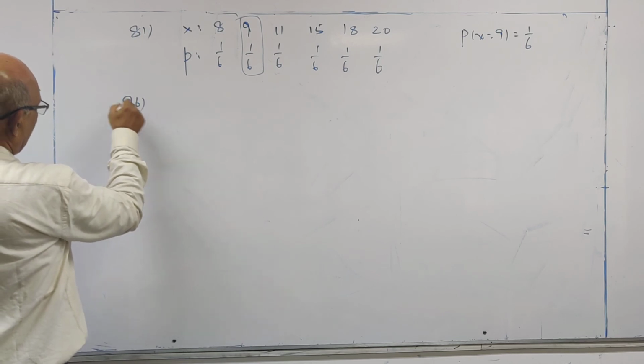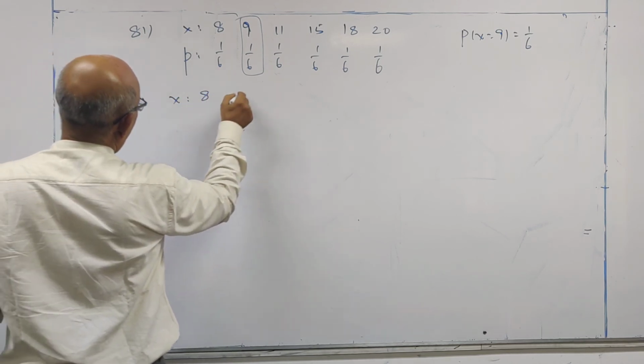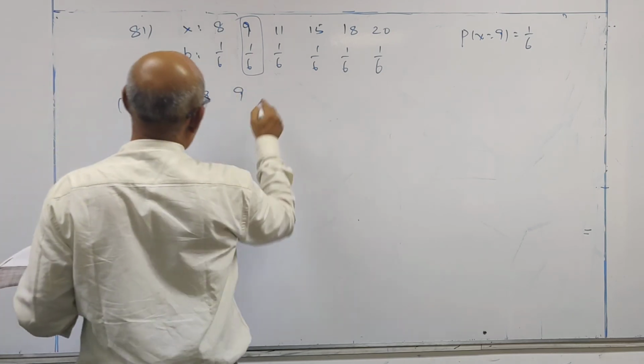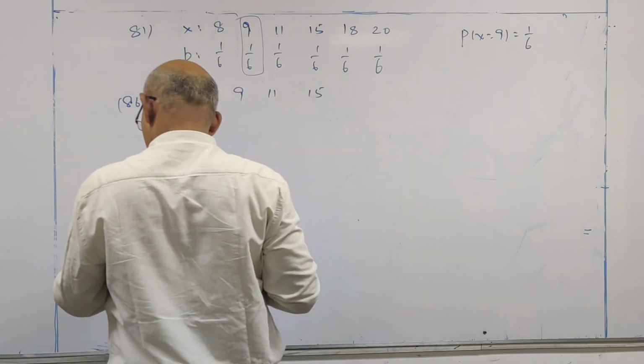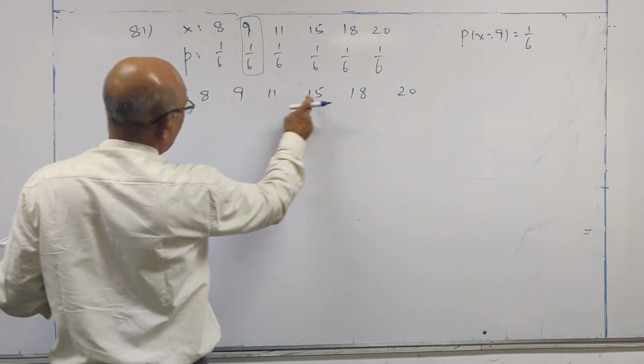Look at question 86. The values are 8, 9, 11, 15, 18, 20. 1, 2, 3, 4, 5, 6.